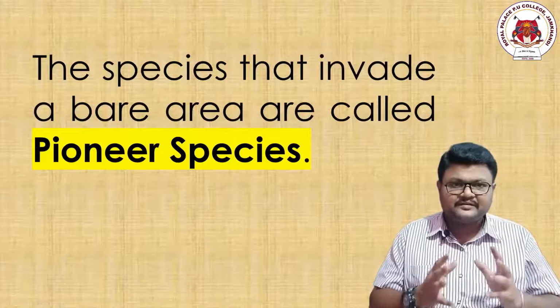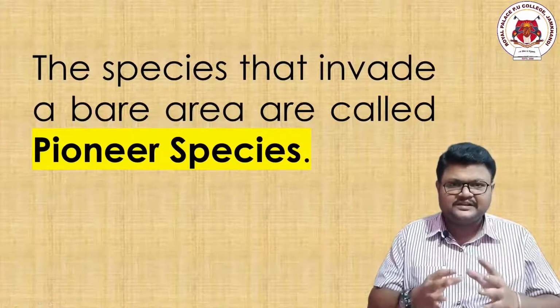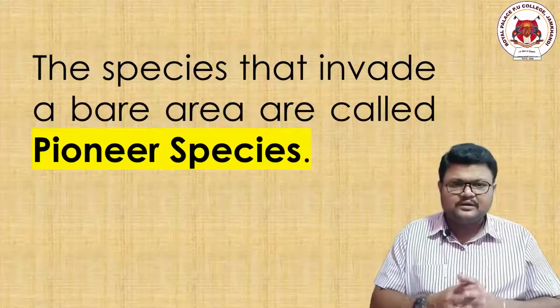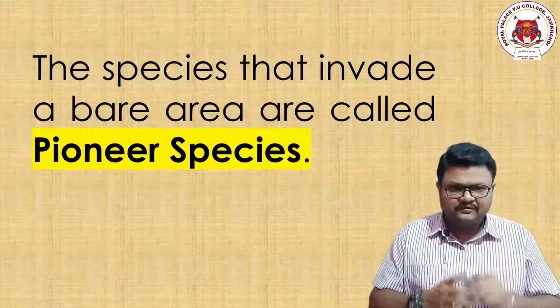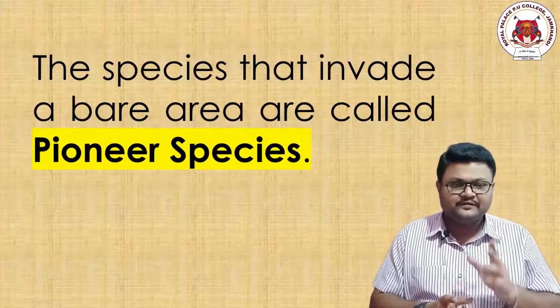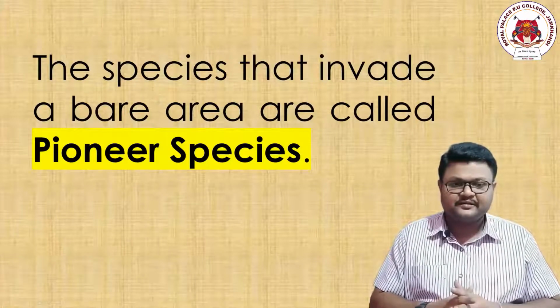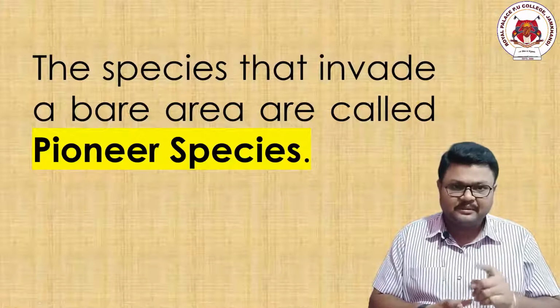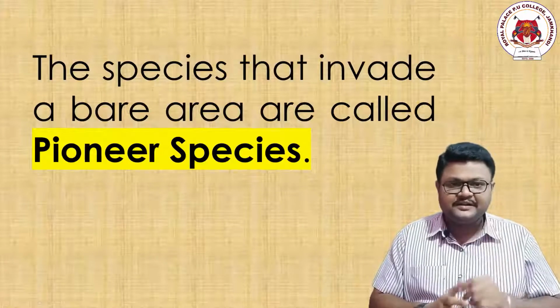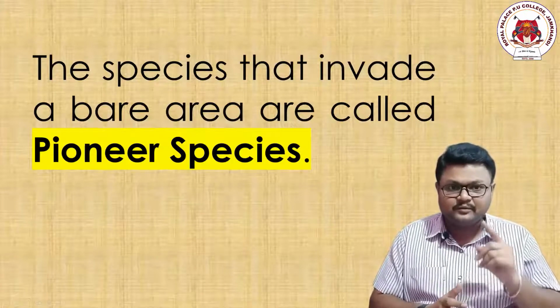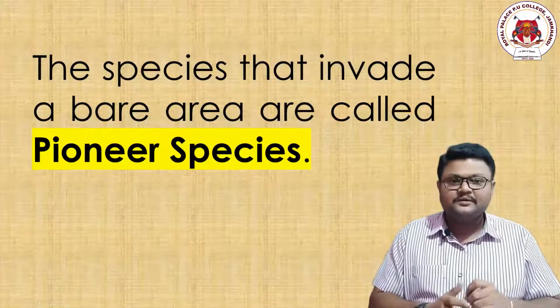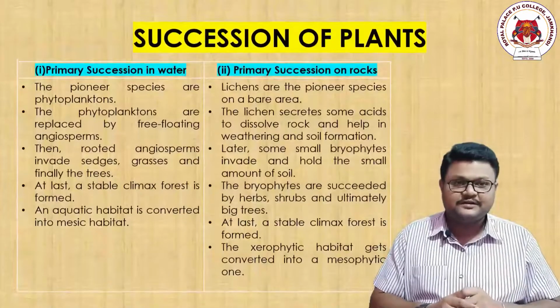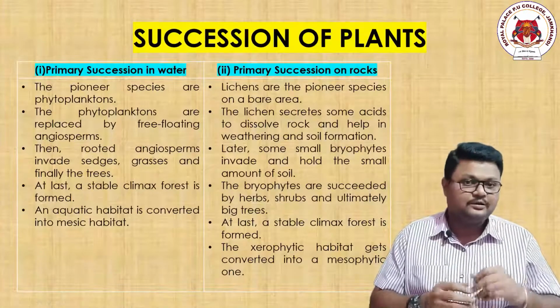If a place got created, if a city got created, if a town got created, if a village got created, who were the first organisms? They are called as pioneer species. If an institution got created, who were the first people who created this institution? They are called as pioneer members. If a pond is created, the first organisms that were present in that pond are called the pioneer species. So in case of primary succession, we talk about from scratch to bigger forest.